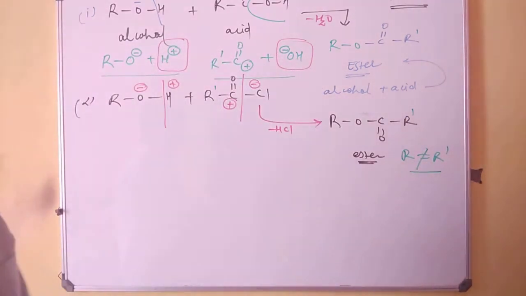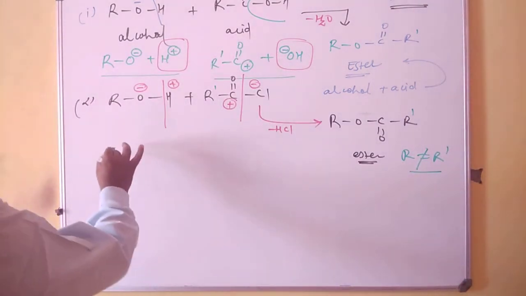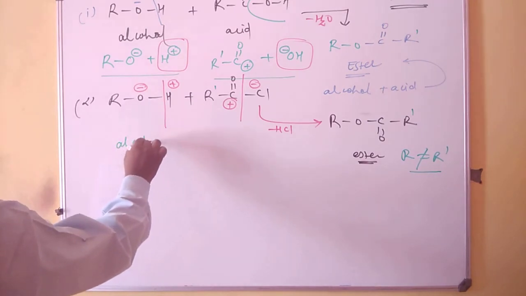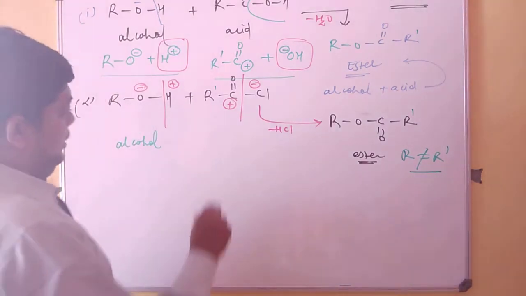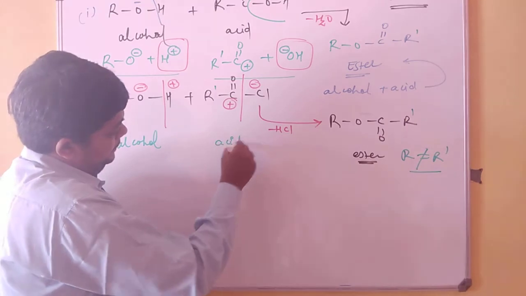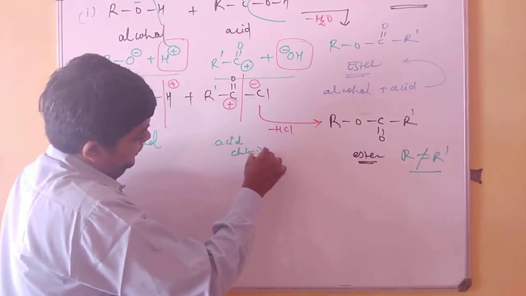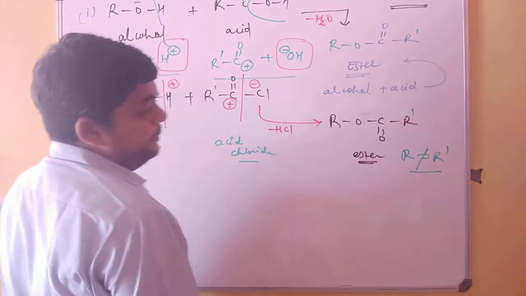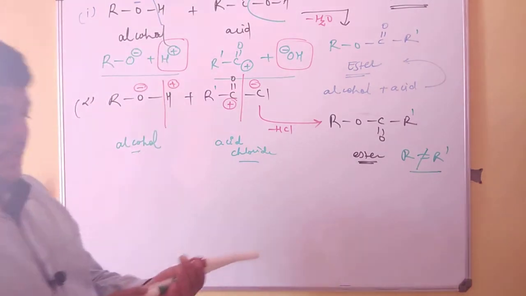So again, when an alcohol combines with acid chloride, you always end up with an ester.